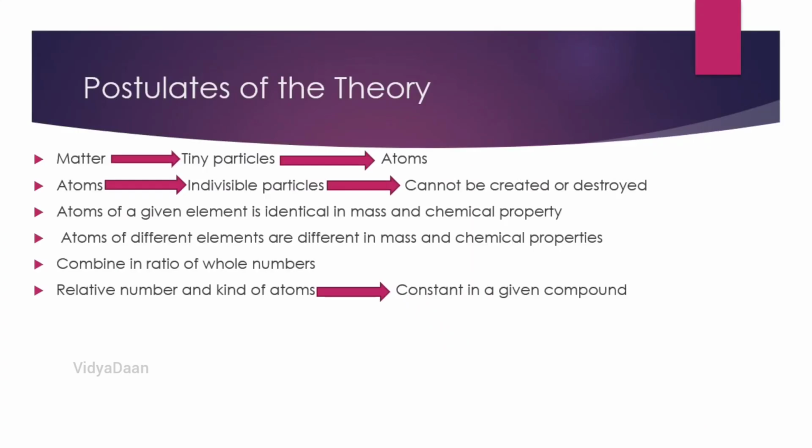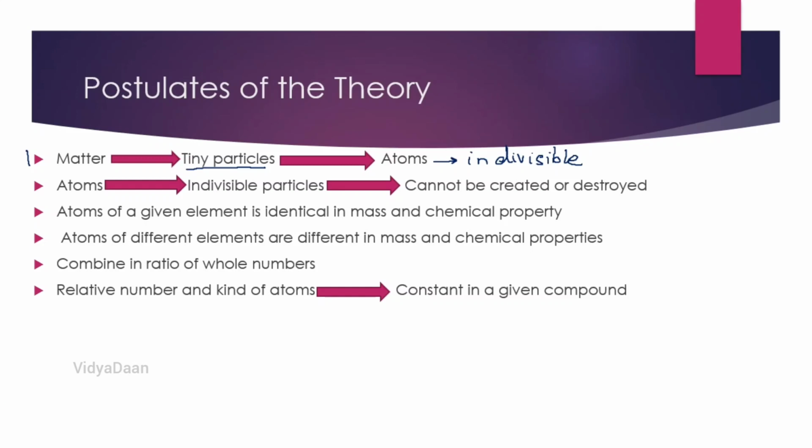Now, here are the 6 postulates of Dalton's atomic theory. There are 6 points or 6 postulates. The first point says that matter is made up of tiny particles called atoms that are indivisible. This first point gets carried into the second point as well.